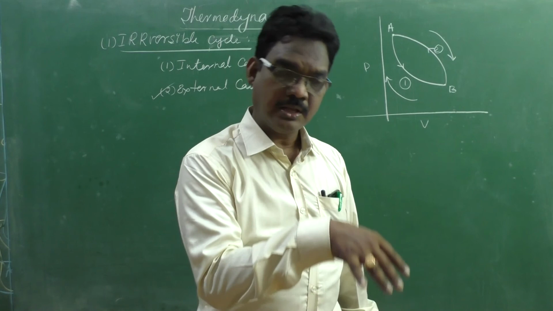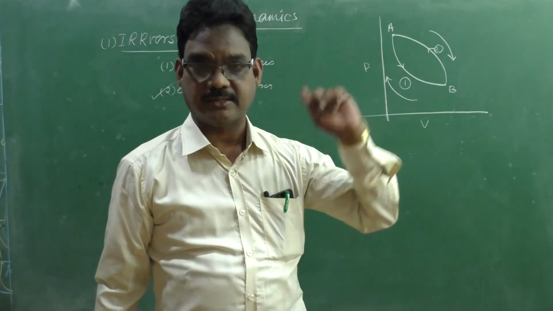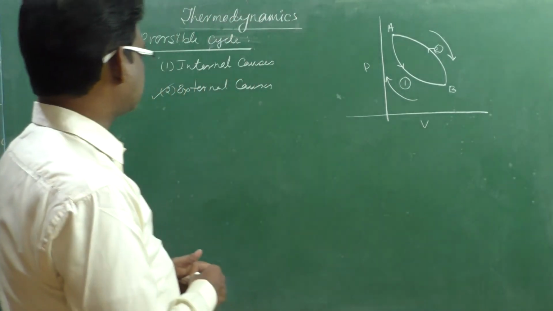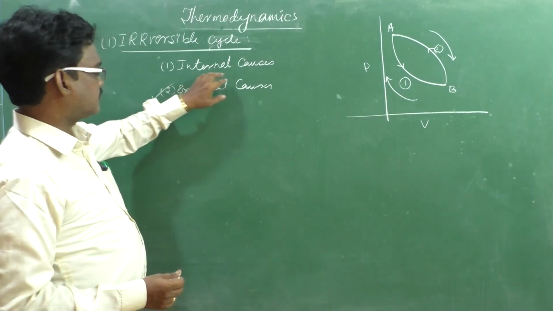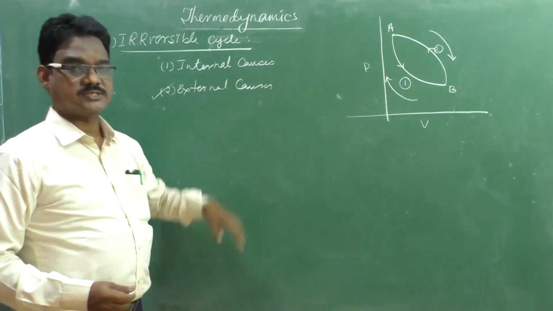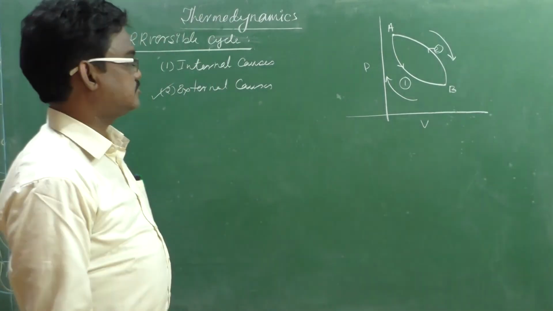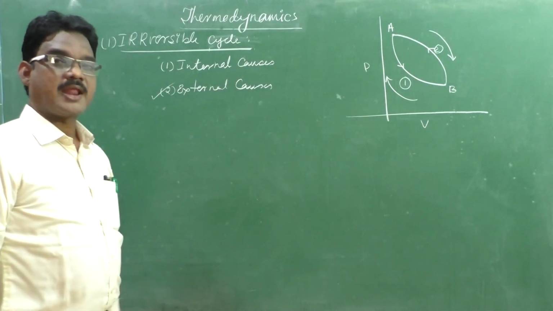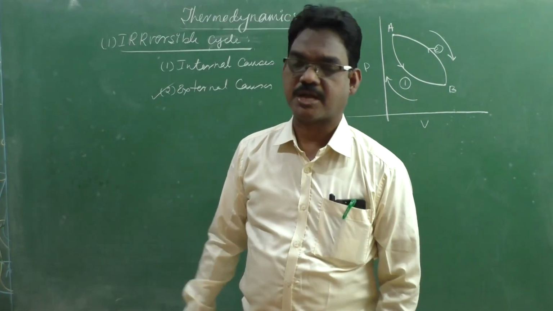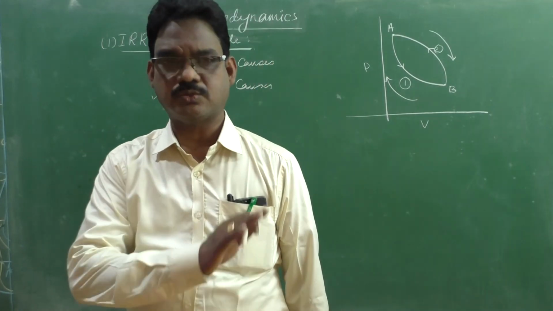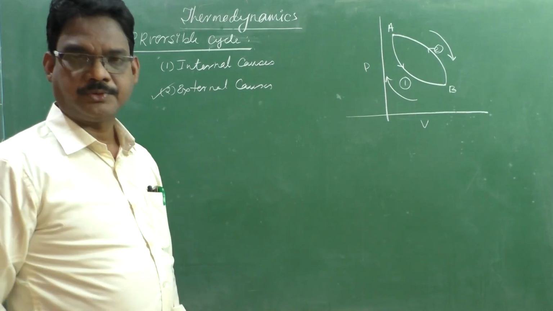Due to entropy, irreversibility is always present for processes as well as cycles. Therefore, viscosity and random motion of molecules are the internal causes of irreversibility. We will see irreversibility, reversibility and availability separately in a separate chapter in detail. For now you just need to know what irreversibility and reversibility are. Right.